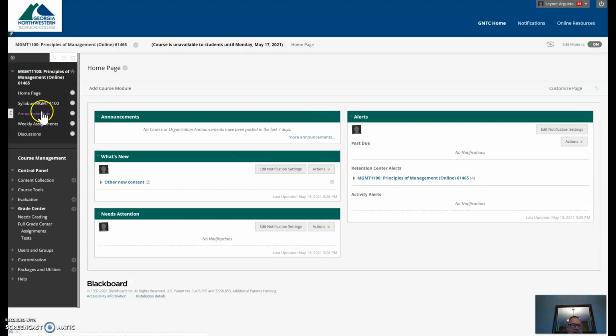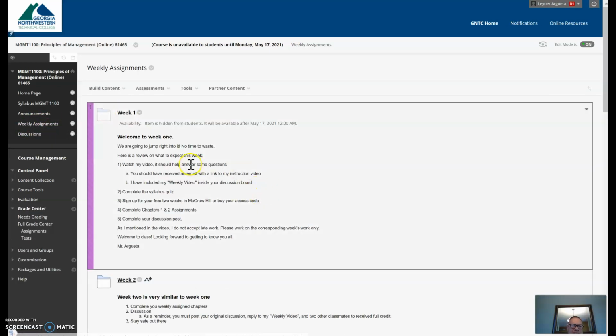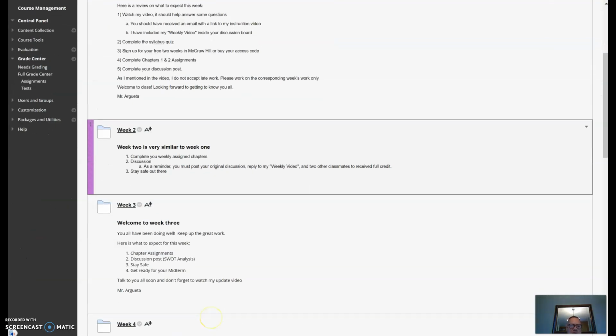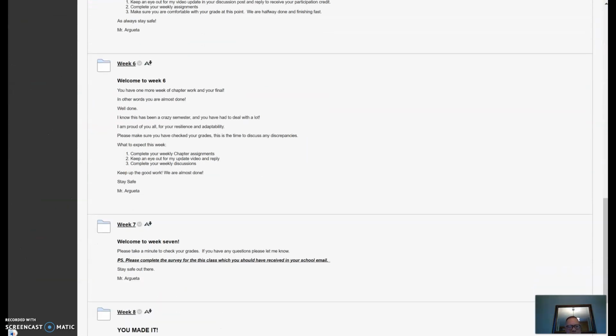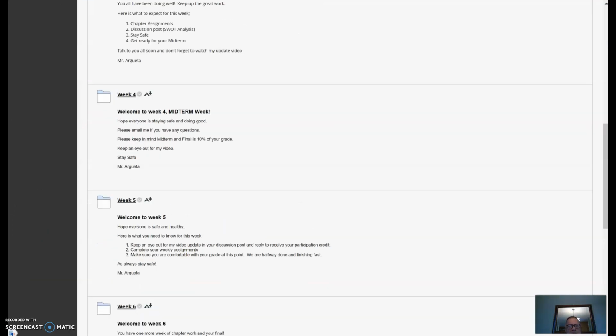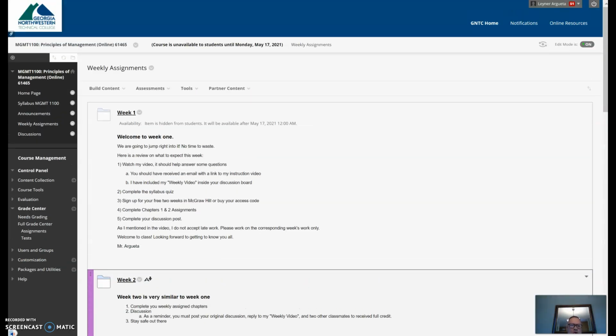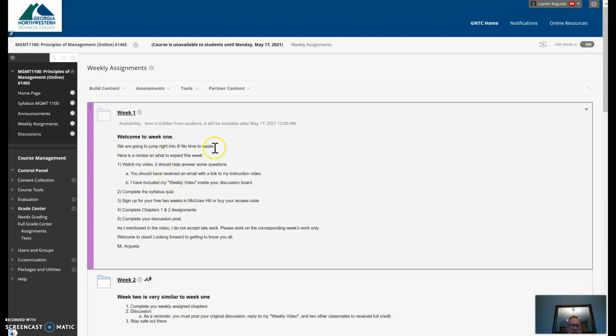On the left-hand side are the tabs we'll be using. I'm not going to go through all the details because some of these you do not have on your side, but these top ones you do: homepage, syllabus, announcements, and weekly assignments and discussions. The assignments will be categorized week by week: week 1 through week 7, and of course the final. Every week a folder will open up with whatever you have to do that week.